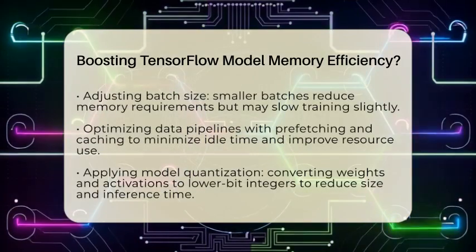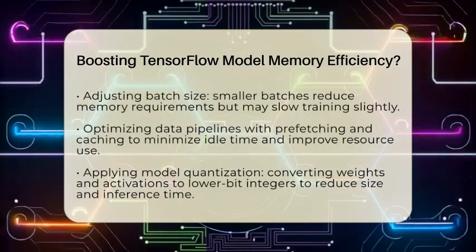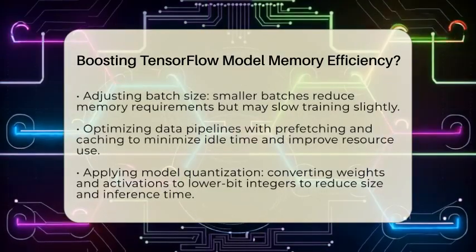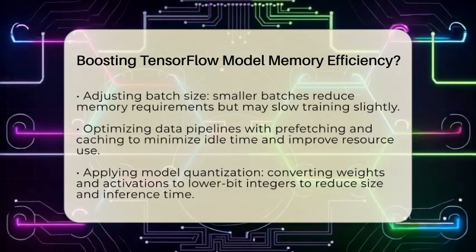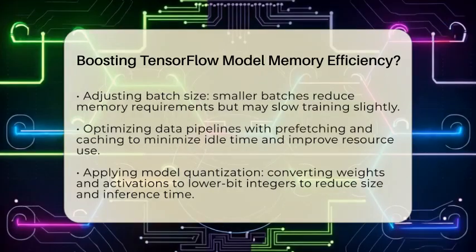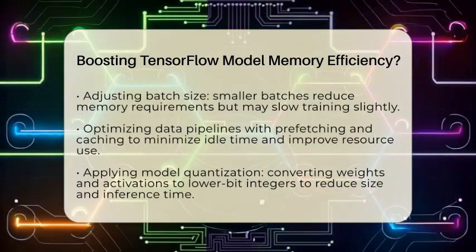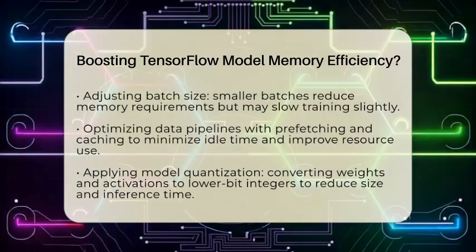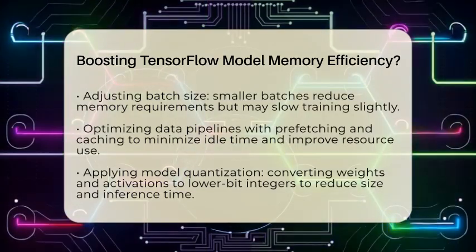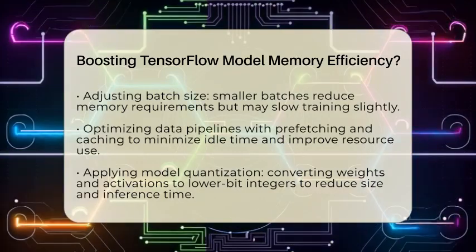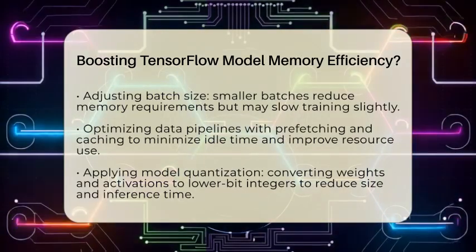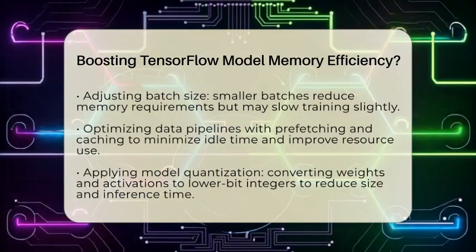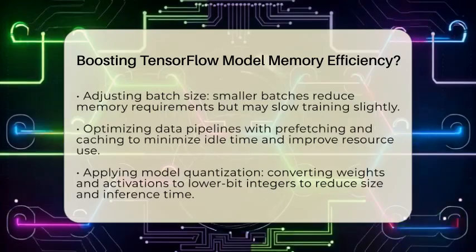Next, adjusting the batch size can help. Smaller batches mean less memory needed per training step. While this might slightly slow down training, it prevents out-of-memory errors and allows you to train larger models on hardware with limited memory. For example, if you usually use a batch size of 100, try reducing it to 50 or 25 and see how your system handles it.